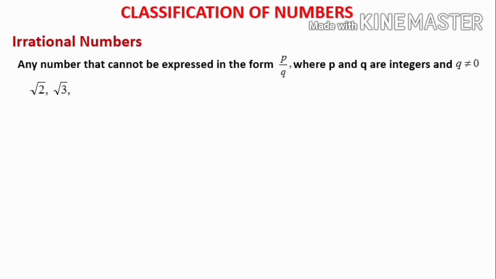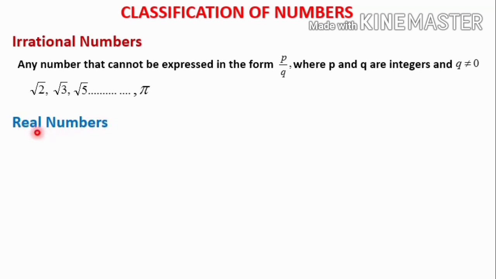Next example is root 3. And one more example: if you take root 5, root 7 and so on. Another example is pi. It is one of the very important questions also, because sometimes in the examination they may ask you whether pi is rational or irrational. Pi is an irrational number. Pi is an example of an irrational number.